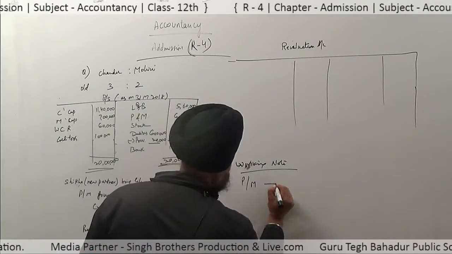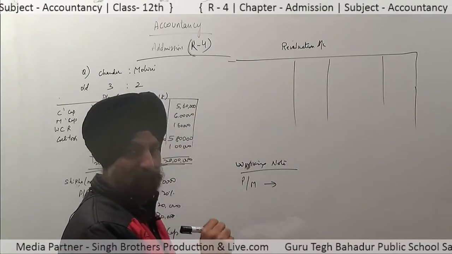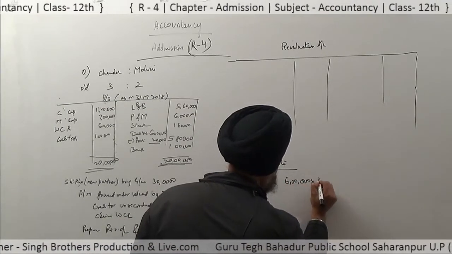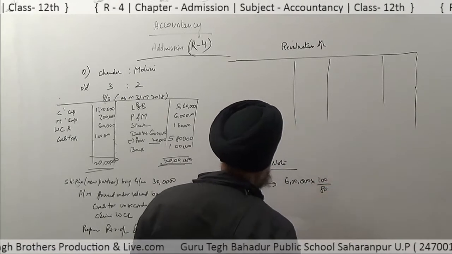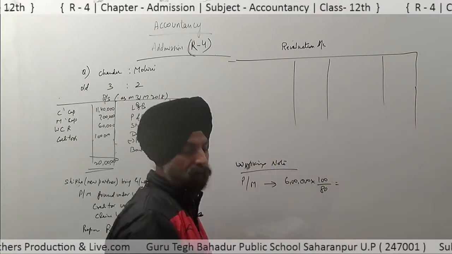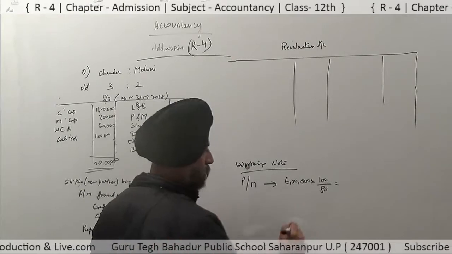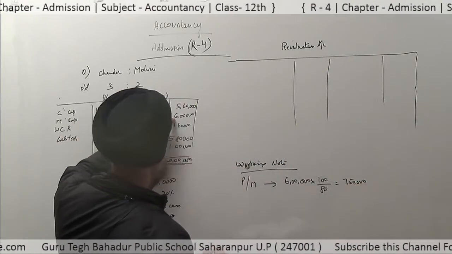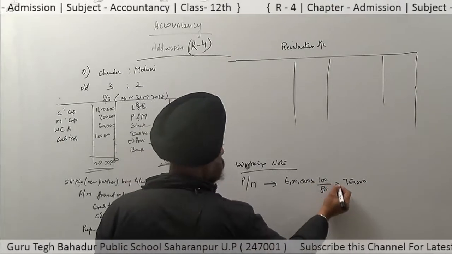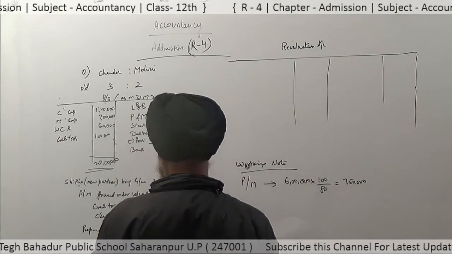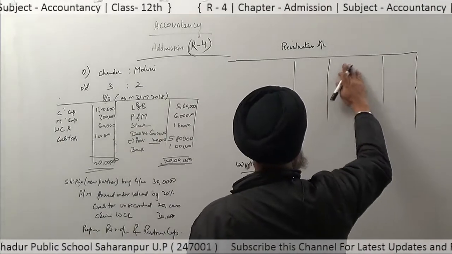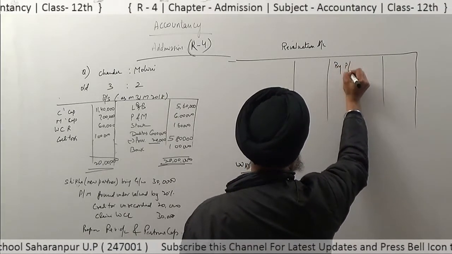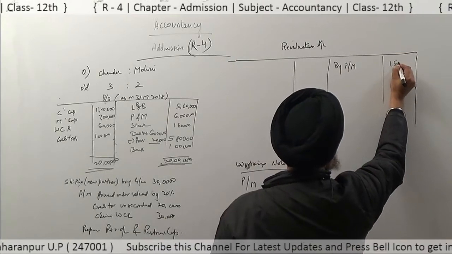Actual value of plant and machinery equals 6 lakh into 100 by 80. Then we get the real amount, that is 7,50,000, and shown in the books is rupees 6 lakh. So 1,50,000 is now increased. The increase in assets comes on the credit side: by plant and machinery, 1,50,000 rupees.